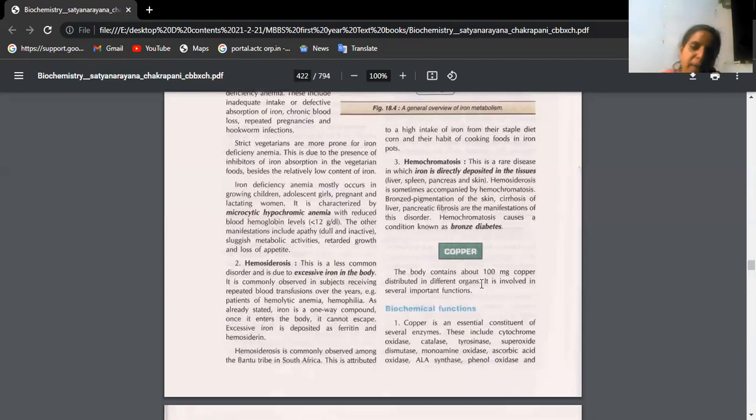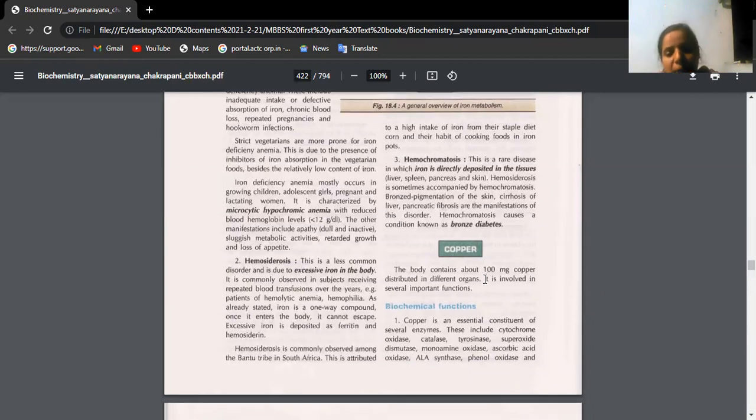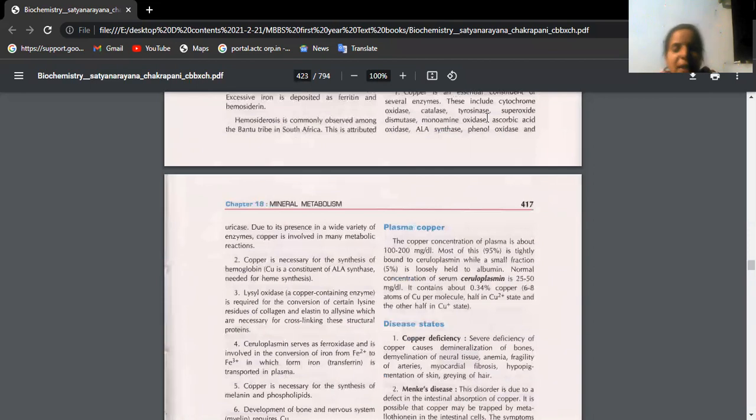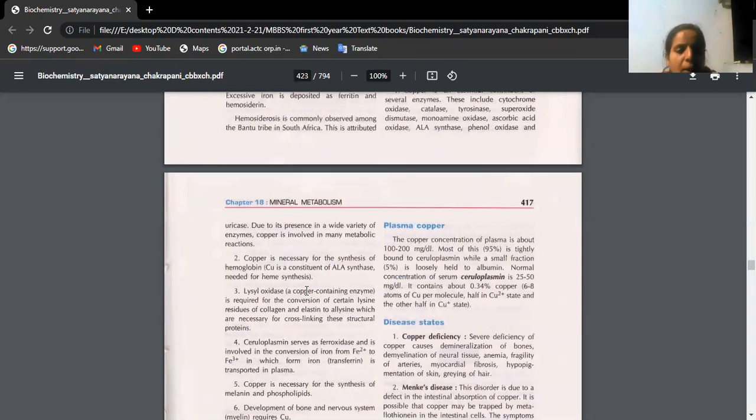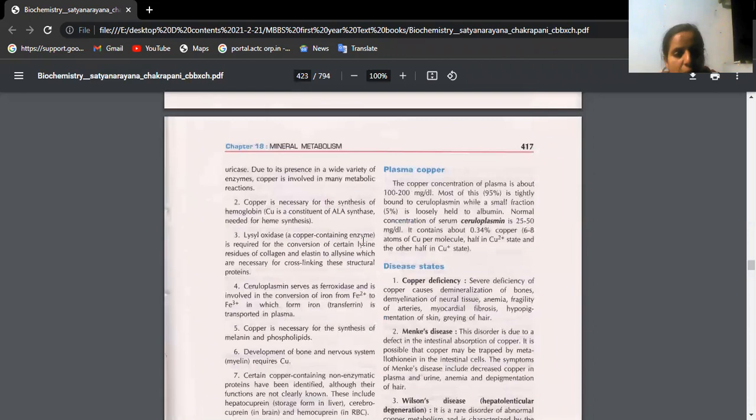Okay, next mineral is copper. So body contains about 100 milligrams of copper. Copper is important but for 5 marks, not an essay. You just see what are the enzymes which are made up of copper, like oxidases, catalases, and so on. Helps in the synthesis of hemoglobin. And we have certain copper containing enzymes which are required for the conversion of lysine residues of collagen. That means it helps in the formation of collagen fibers.